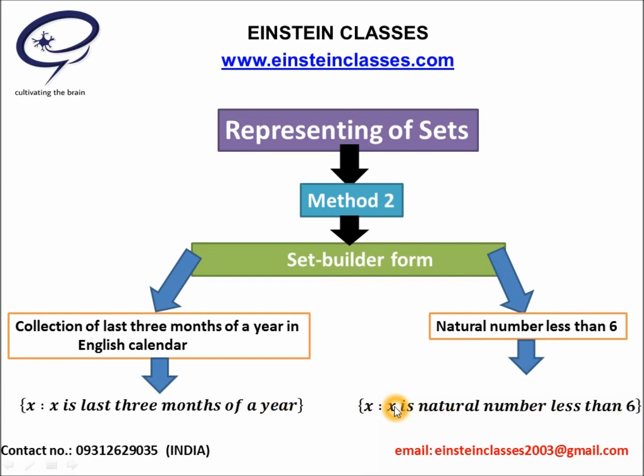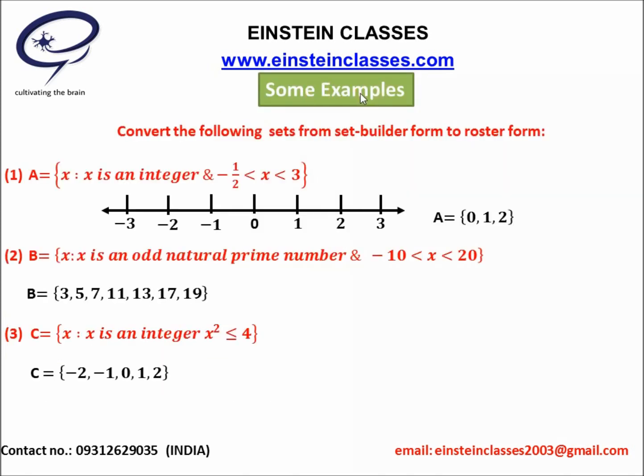This type of representation of a well-defined collection of objects is called the set builder form. Hence, we have 2 methods. One method is called the set builder form and another method is called the roster or tabular form. You can represent a collection of objects using either of the above 2 methods. Now we are going to discuss some examples.